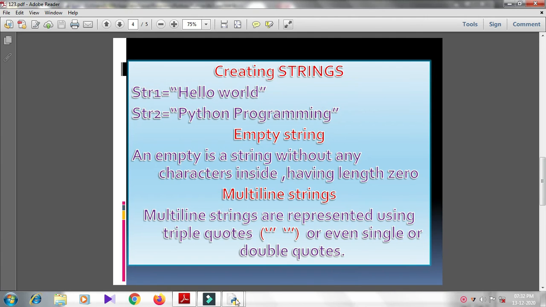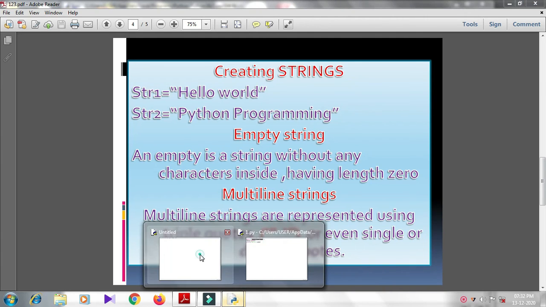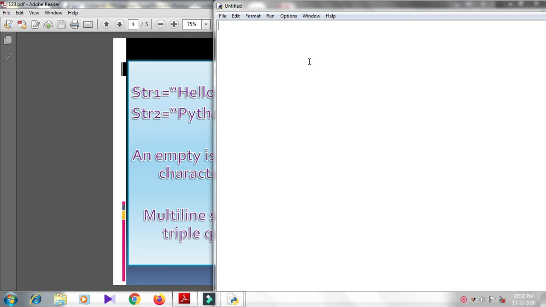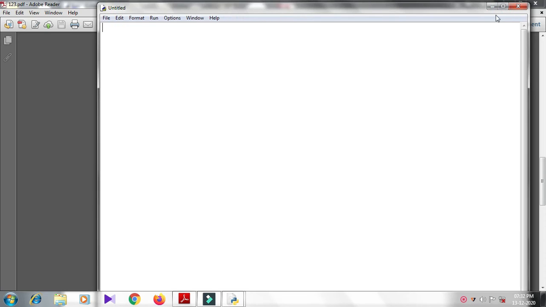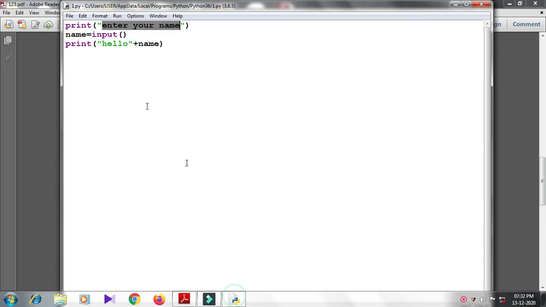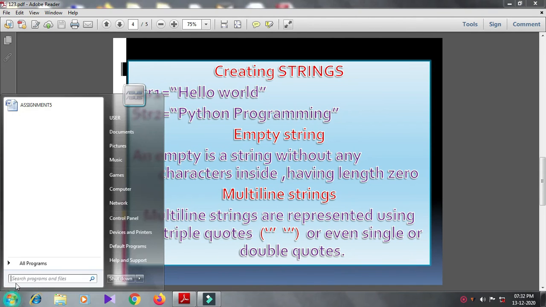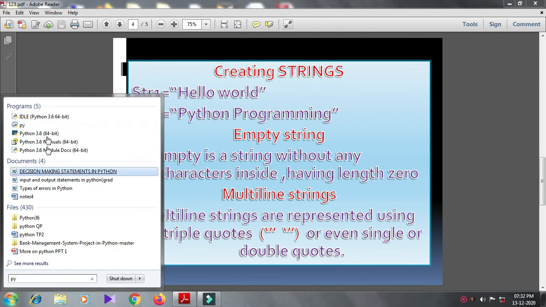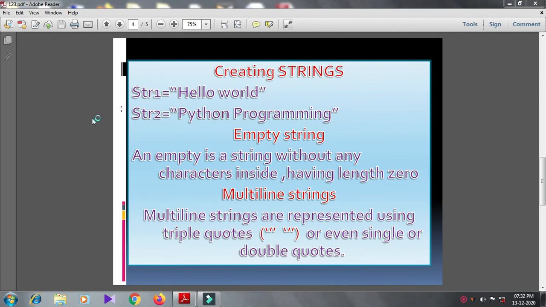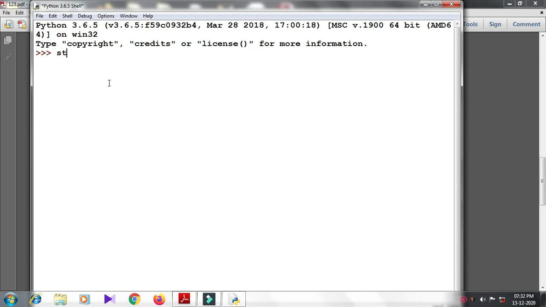For example, str equal to empty quotes, print str.